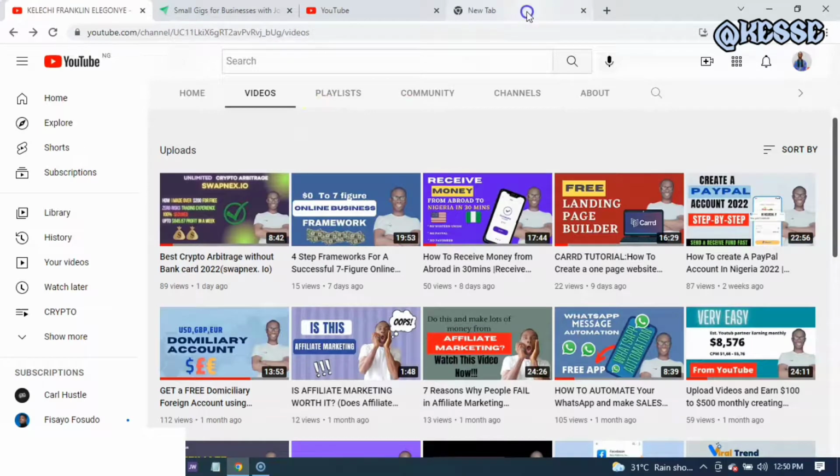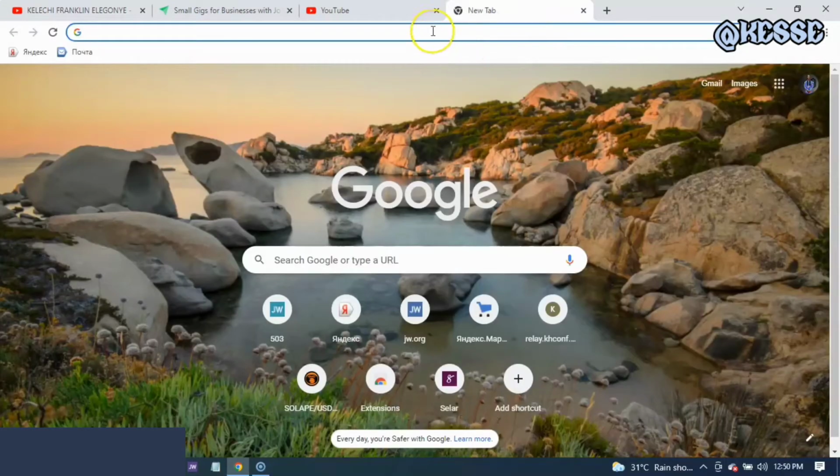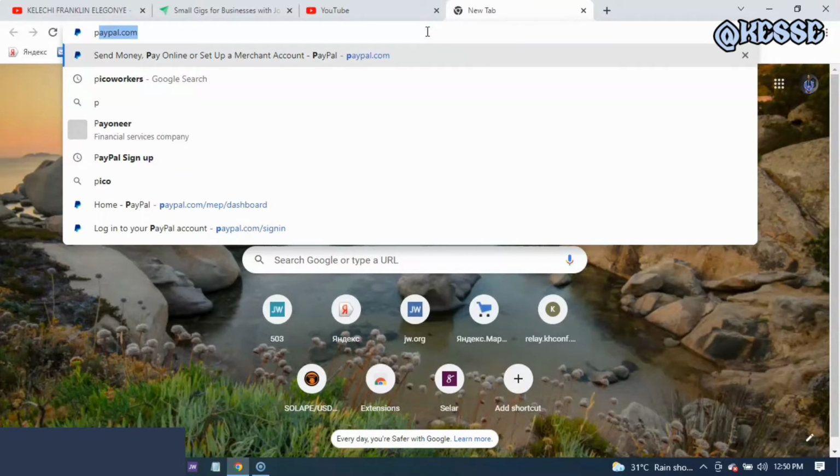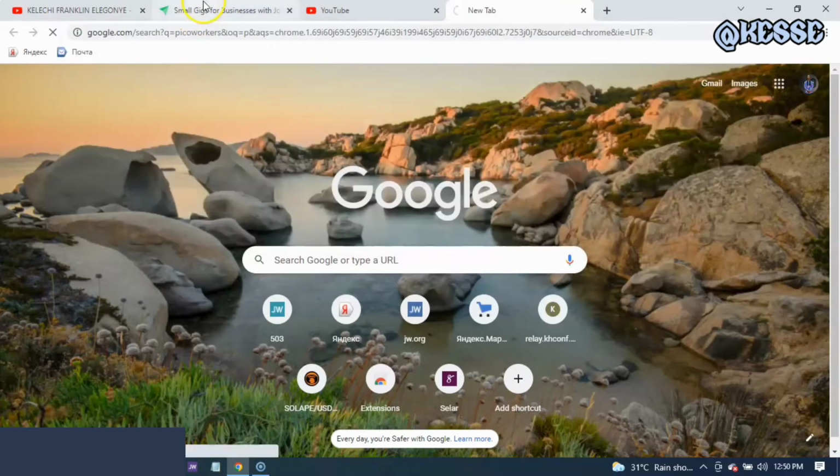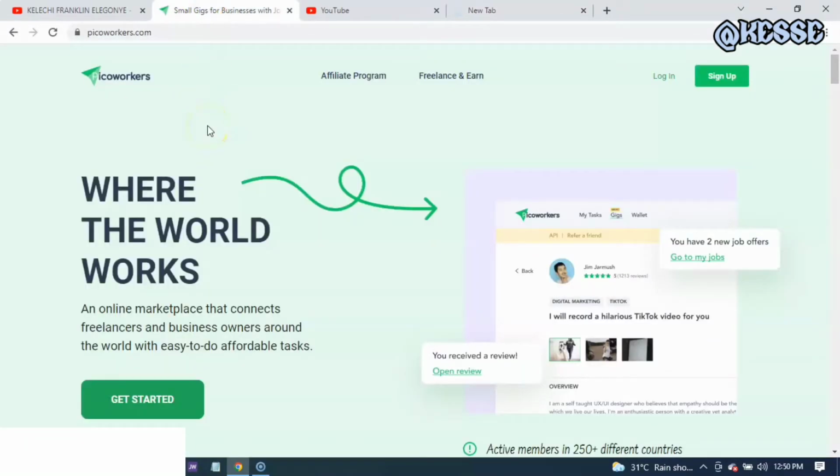So the very first thing you need to do is to come to your Google browser, whether you are using your phone or your PC. All you just need to do is to go to picoworkers.com. So I'm going to type in picoworkers.com. Once I type picoworkers.com, it will take me to this very next page. This is the page it will take me to. So you will see it will appear on the home screen like this.